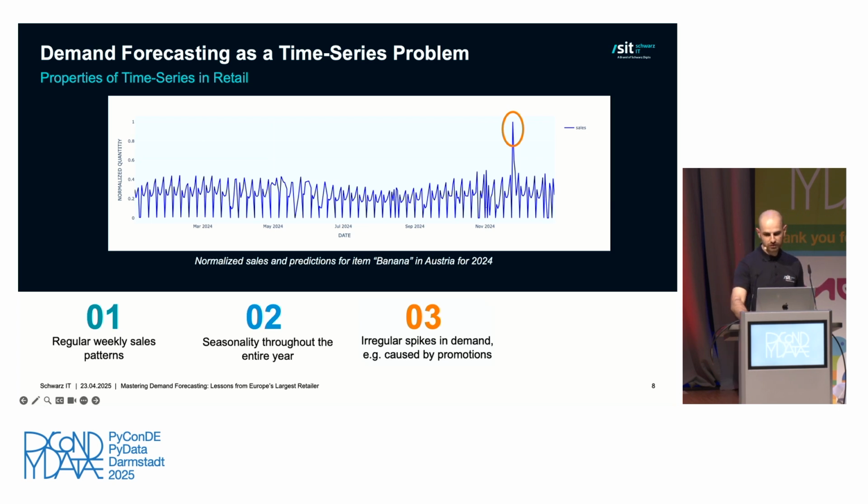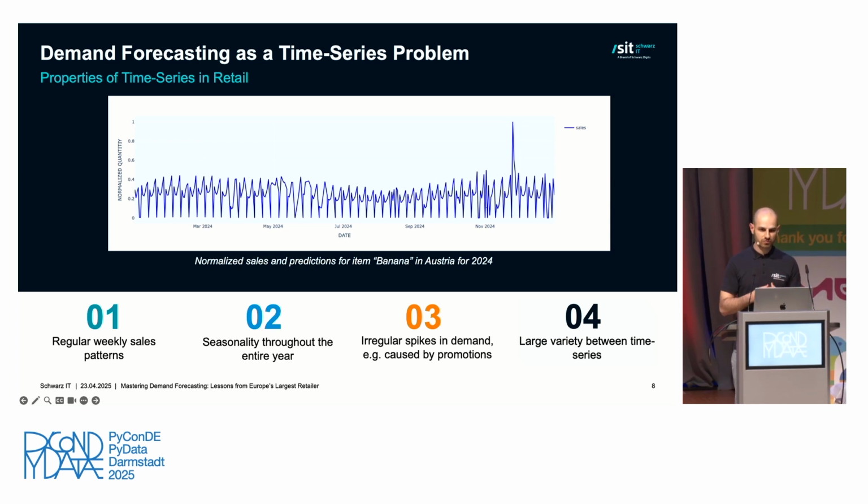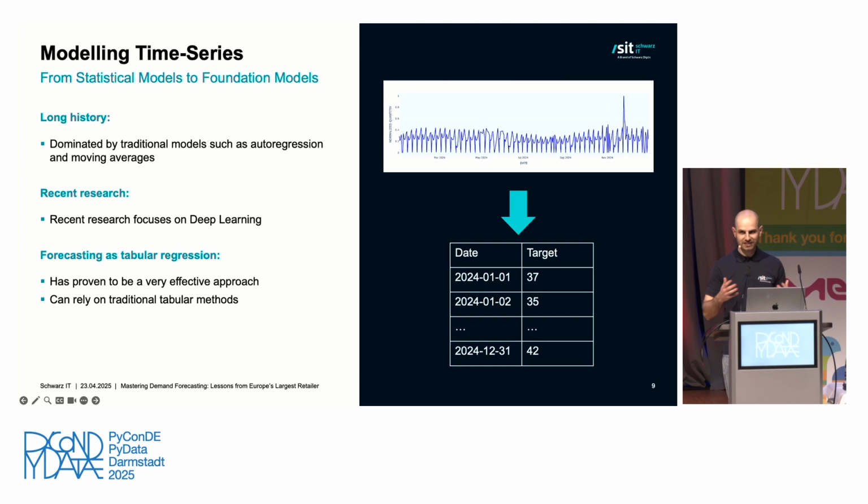And lastly, we are faced with a lot of different time series. So the time series for each store, for each warehouse, and especially between each item varies quite a bit. So our modeling approach has to be quite flexible in that regard as well. Now, analyzing time series is nice and well, but how can we actually model a time series and how can we predict? And there's quite a few options to do so.